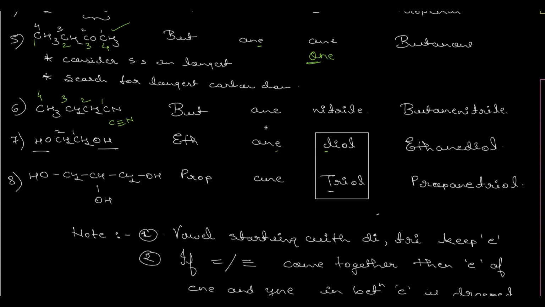Okay, now here, let's take an example. Now this 1, 2, 3. It doesn't matter whether you start numbering from the right hand side or from the left hand side. Each and every OH is getting prioritized equally. Still, if the carbon chain would have been long, we would have started numbering from that carbon atom which would assign the majority of the OHs the lowest numbering. So here 3 carbon atoms, word root prop, primary suffix would be ane, only single bond is present, and 3 OH are present, hence triol. Again, T is not a vowel, we won't drop E, hence the name would become propane triol.